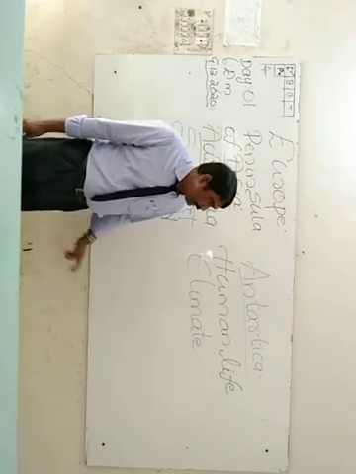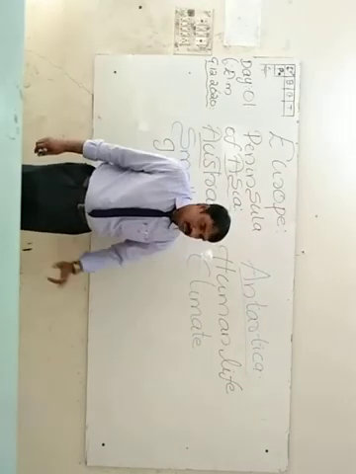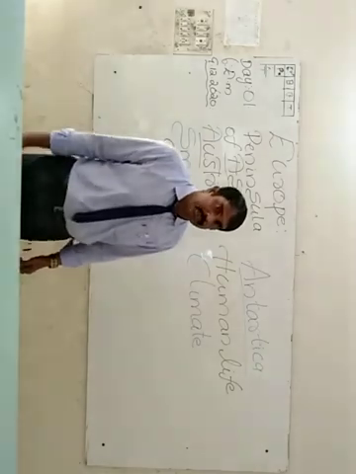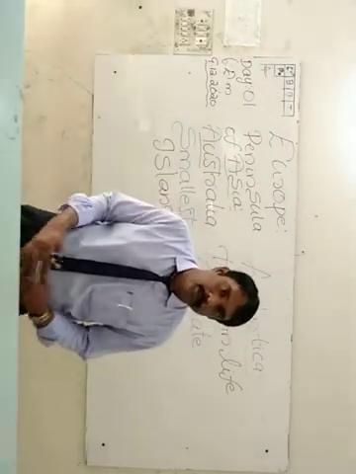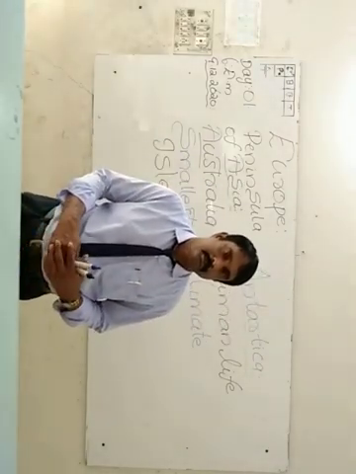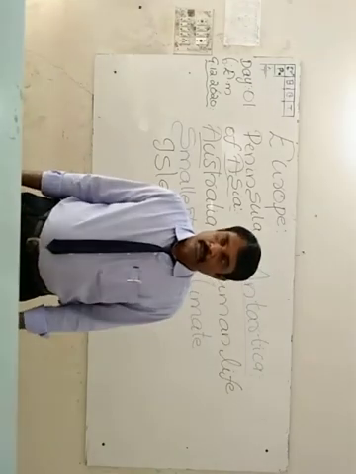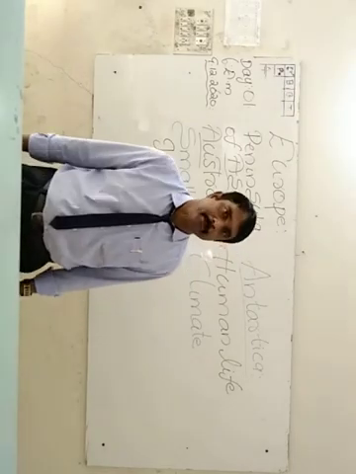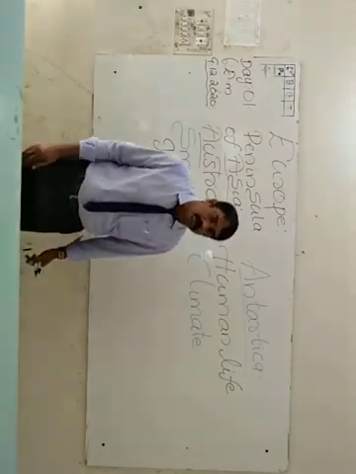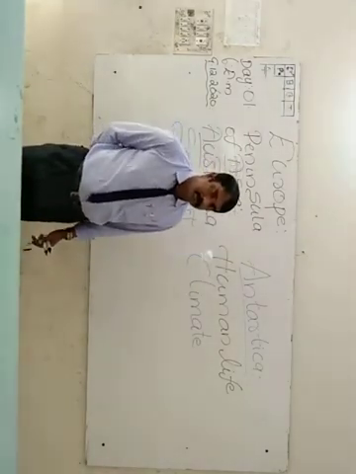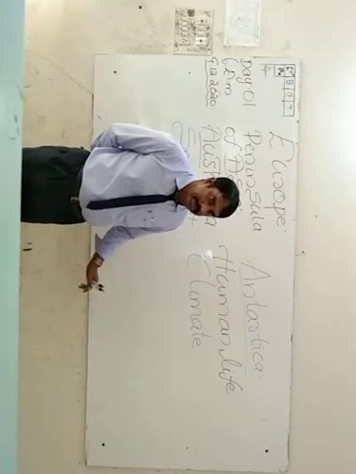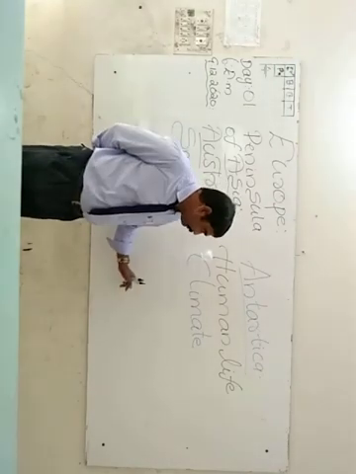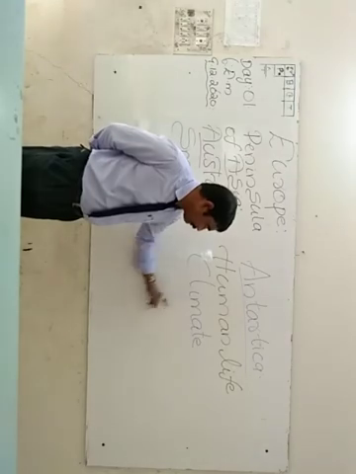But we can see some people in Antarctica, no doubt. They are the scientists who came from different parts of the world.